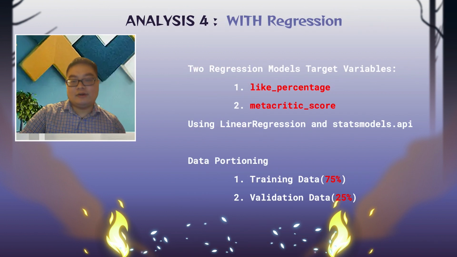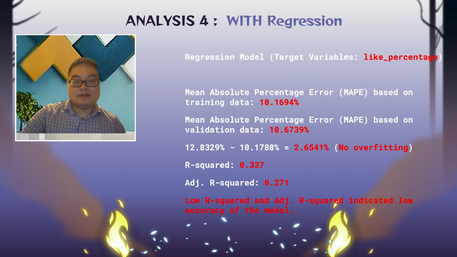We use linear regression and the statsmodels API to build a model for like percentage and the Metacritic score. We split the data into 75% training and 25% validation dataset. For the model of like percentage, we found the mean absolute percentage error is about 10.16% on the training data and 10.67% on the validation data.